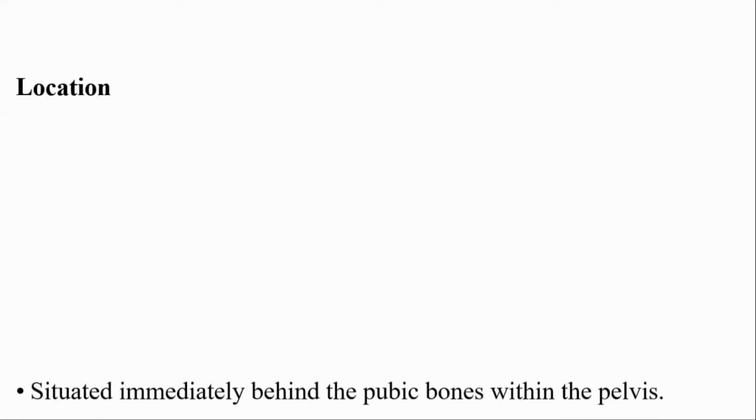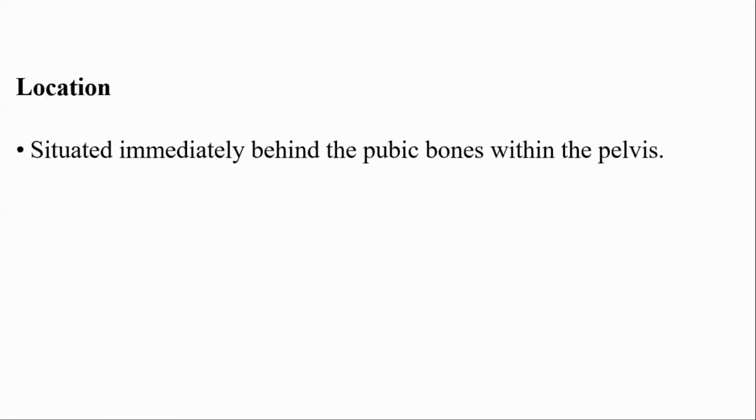Can you add something about the urinary bladder? What is the urinary bladder? Where does it lie? It is the part of the urinary system. Location: situated immediately behind the pubic bone, within the pelvis. So it lies behind the symphysis pubis or pubic bone.